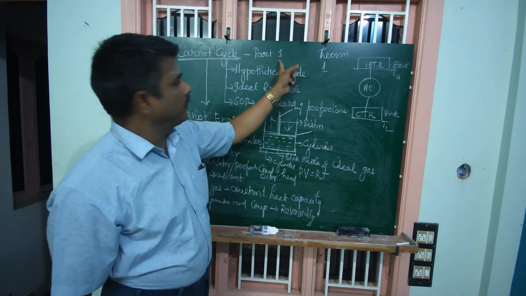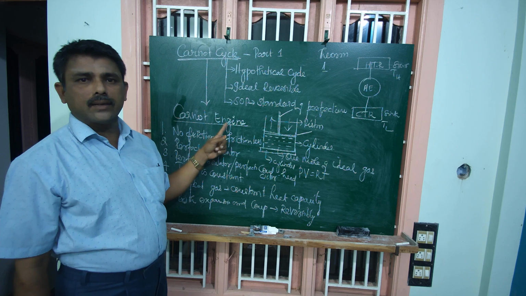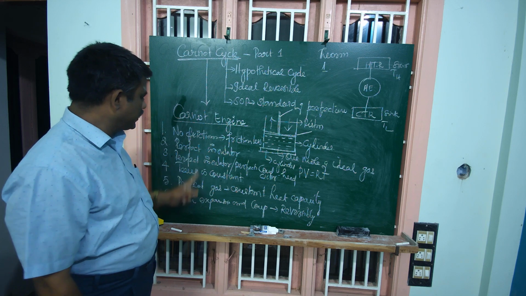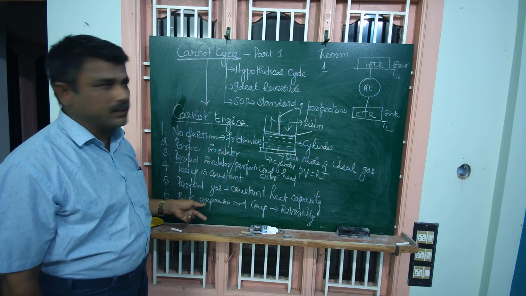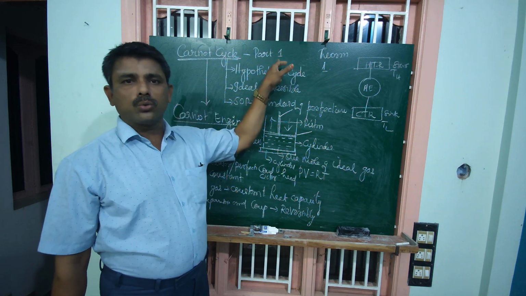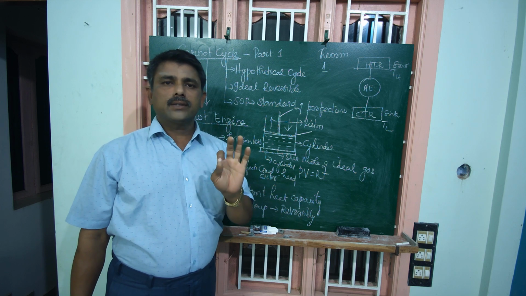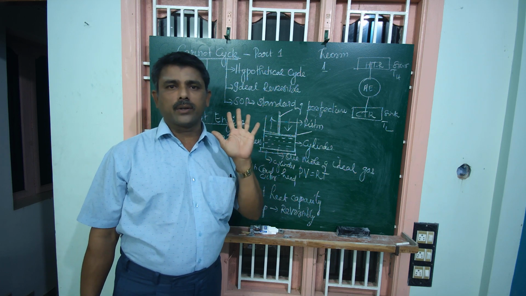In part 1, we discussed the Carnot cycle, the Carnot engine, construction of the Carnot engine, the assumptions involved in the Carnot engine during operation, and the Carnot theorem. Next, part 2. In part 2, we have 4 classifications. Part 2, reversible isothermal expansion process.